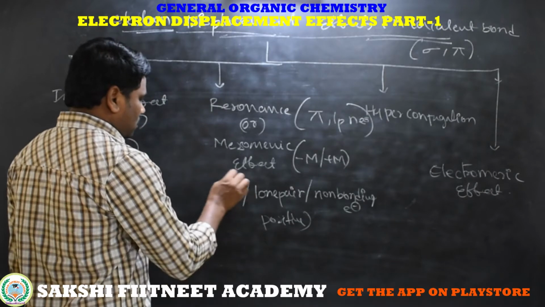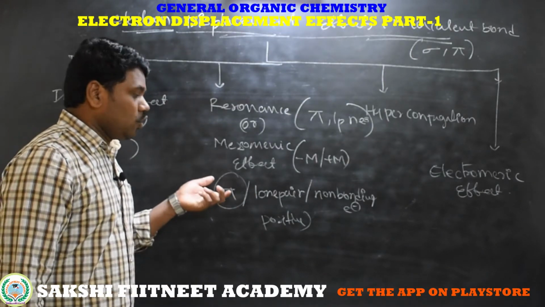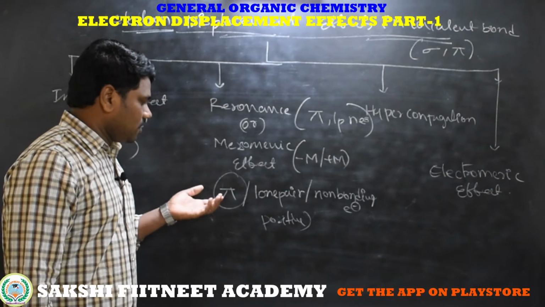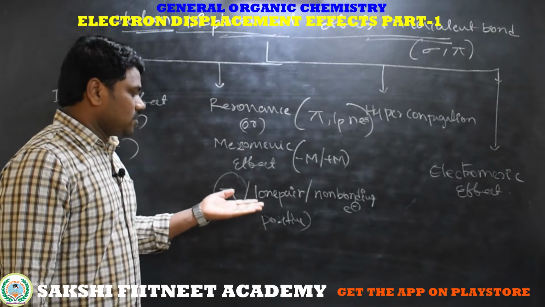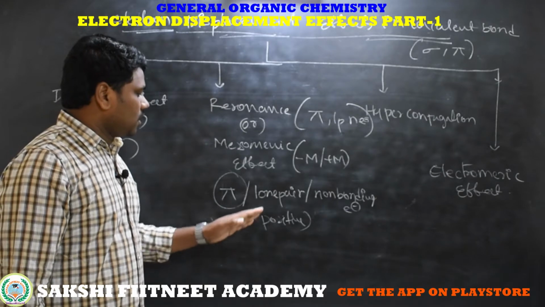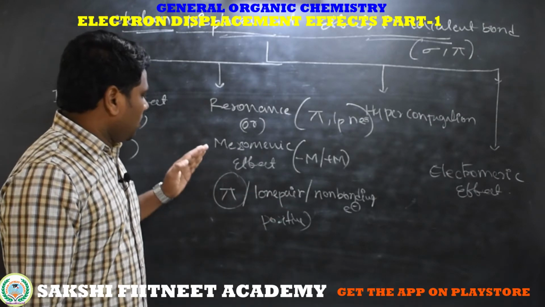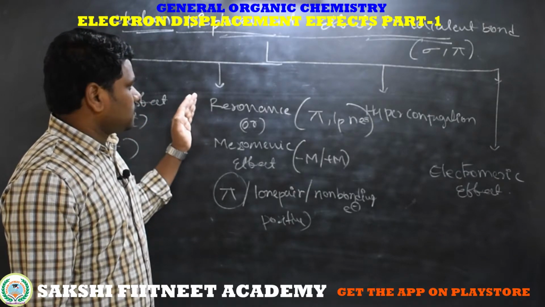That means for the effect in pi electrons, the molecule should be conjugated. That means the molecule has alternate double bonds, and the molecule has a lone pair, non-bonding electrons, or a positive charge. There is no rule that there must be a lone pair, non-bonding electrons or positive charge, but the molecule should be conjugated, then the molecule participates in resonance.